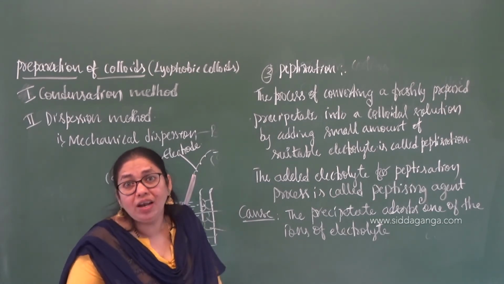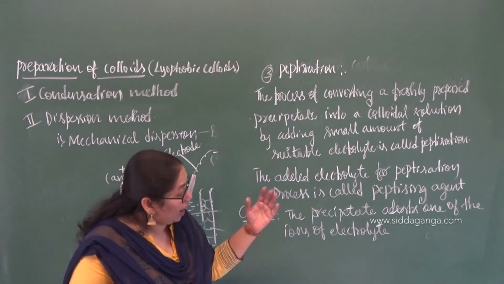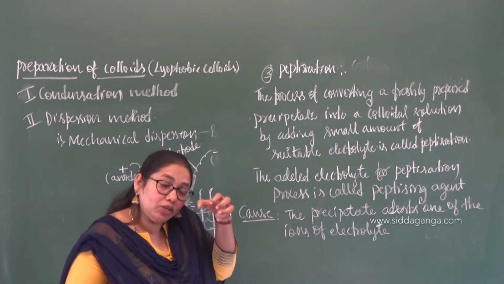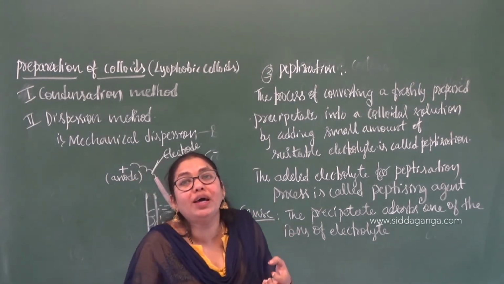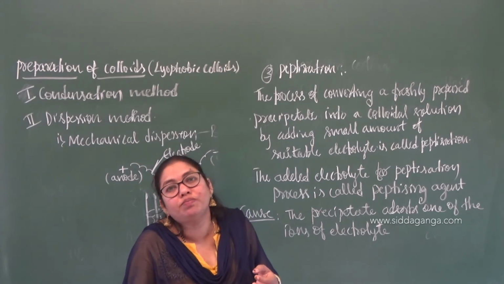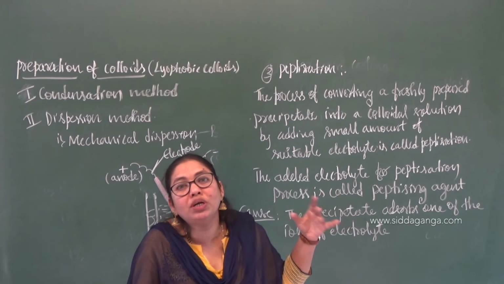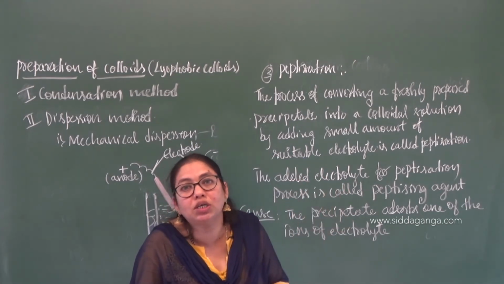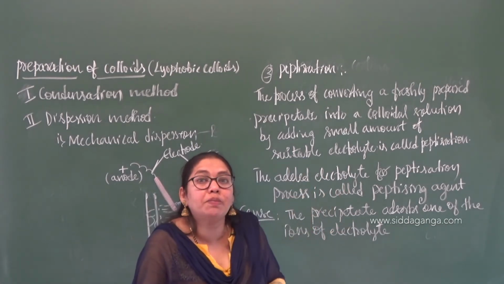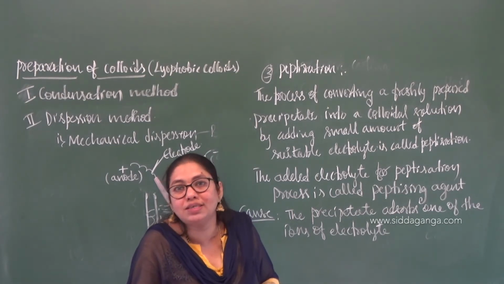A precipitate will not have any charge, but if you add the electrolyte, due to the adsorption of a particular ion there is a development of charge that leads to the formation of colloids. You know that colloids are charged in nature. That we are going to prove by a simple experiment later on. That is a property of colloids.